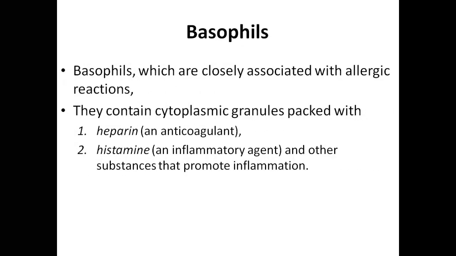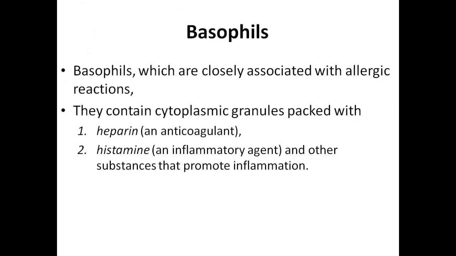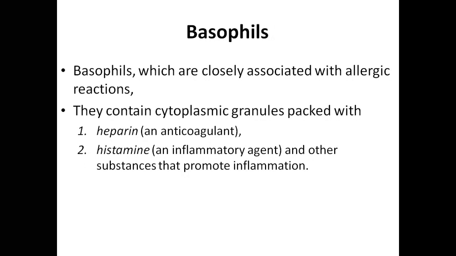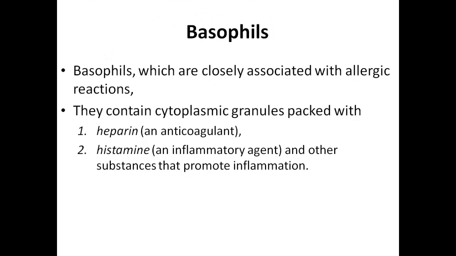So after seeing what eosinophils can do, as they have an effect on parasitic infestation by triggering allergic inflammation through the release of toxic chemical substances from their granules, we also see basophils, who are closely related to the eosinophils and to allergic reactions. They contain the following cytoplasmic granules packed within. So they also have this allergic reaction just similar to the eosinophils. But eosinophils are more specific to parasitic infection.